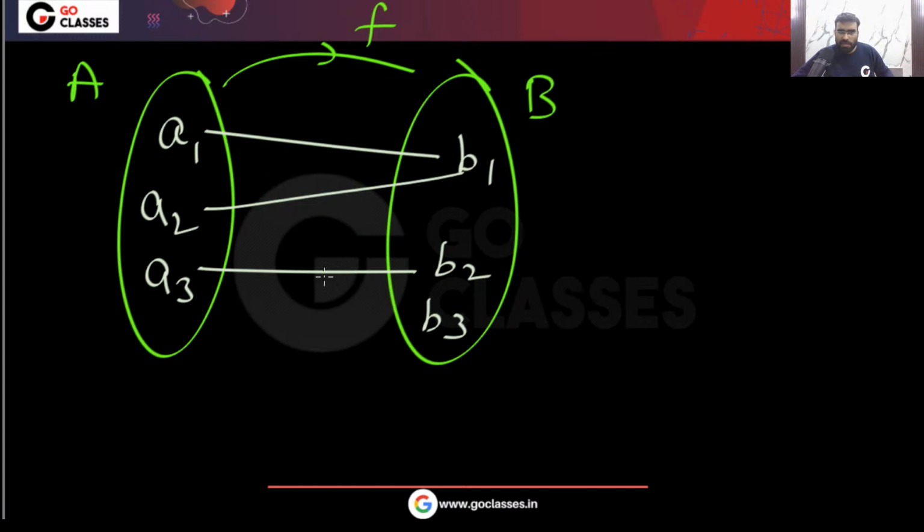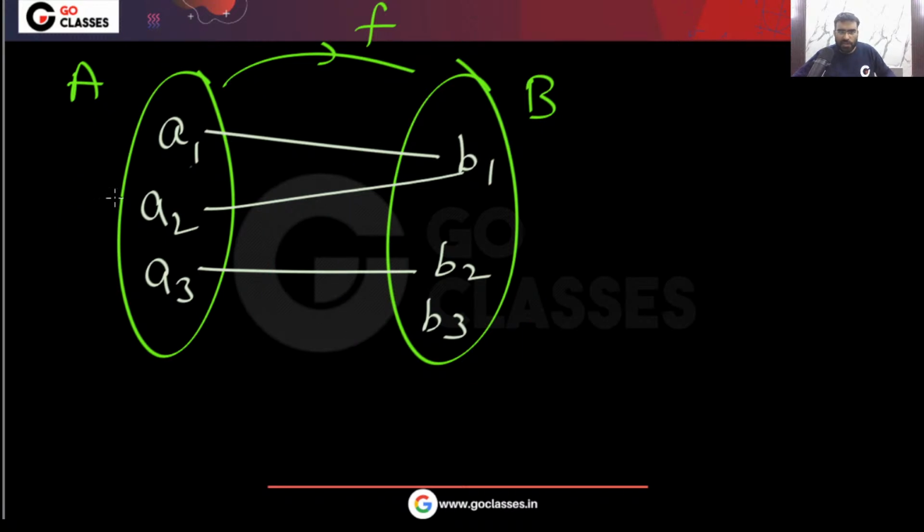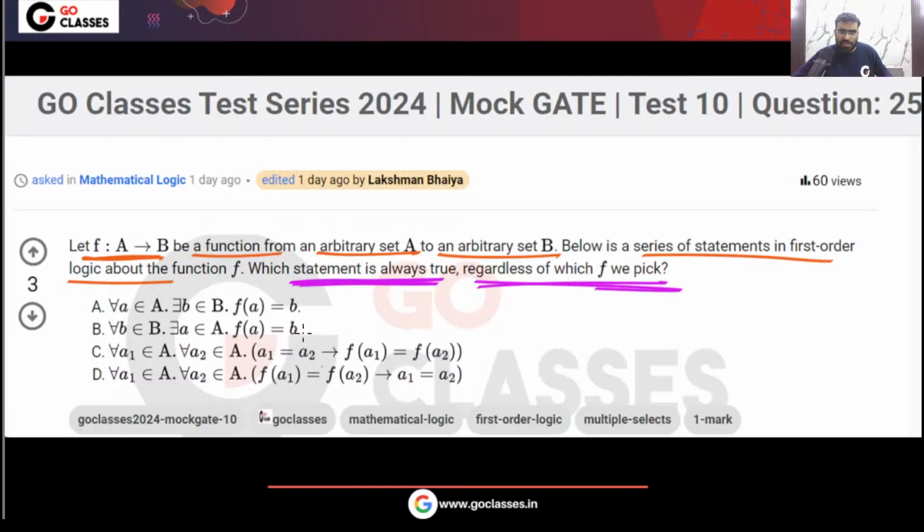Very simple. In the codomain, every element of the domain has exactly one image. So if you already have a function, the question is saying a function is already given to you. Now, which statement will always be true? Whatever function you take, you can take whatever function you want. Which statement will always be true?